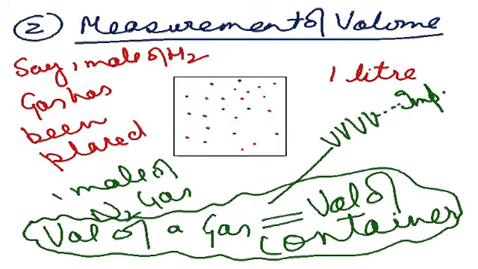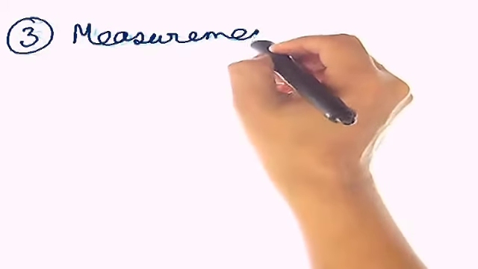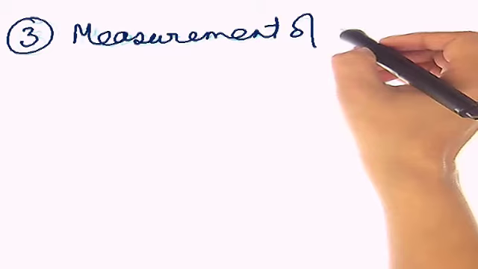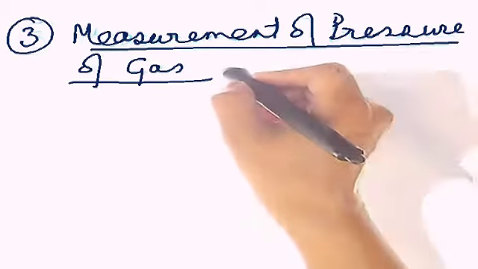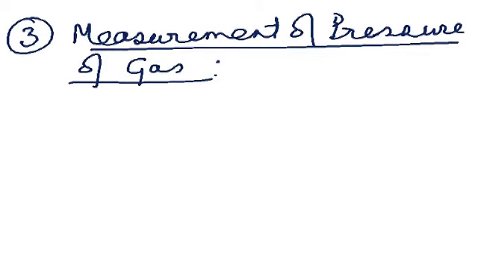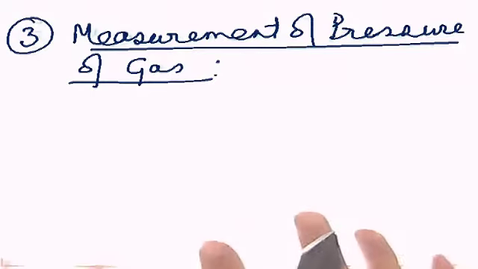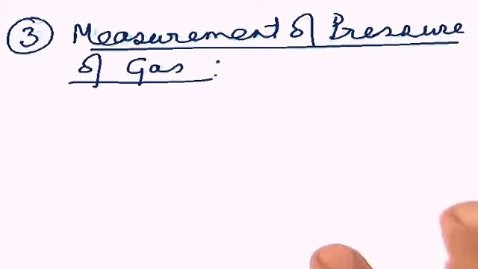I hope we have made you understand this particular point. Let's talk of the third point, that is measurement of pressure of the gas. As we just talked a little earlier, what is the pressure of a gas? Container has got the gas molecules. Bombardments made by the gas molecules on the wall of the container is basically the pressure exerted by the gas molecules.